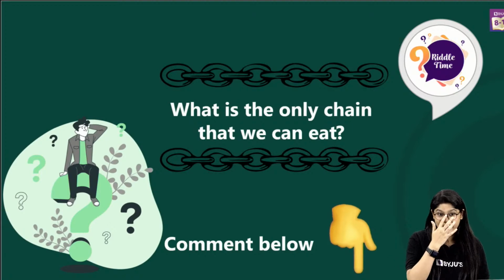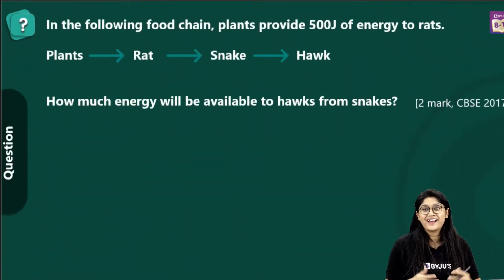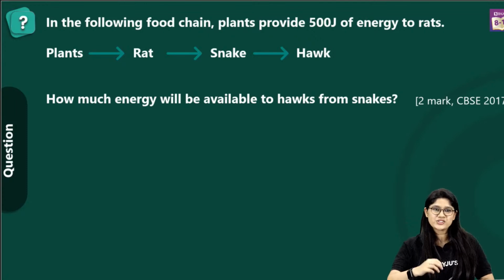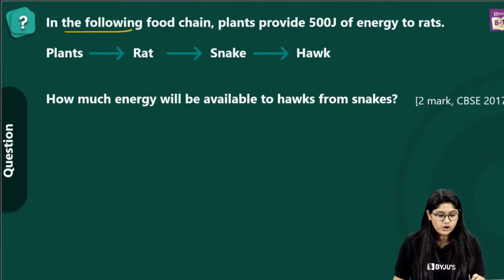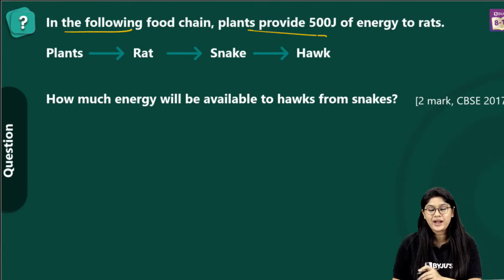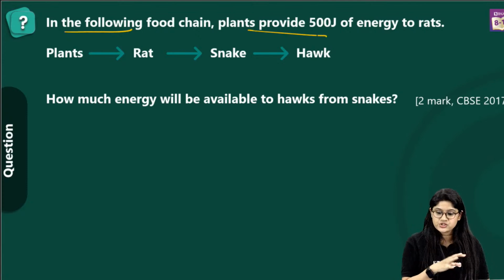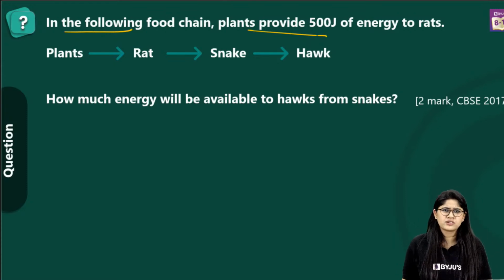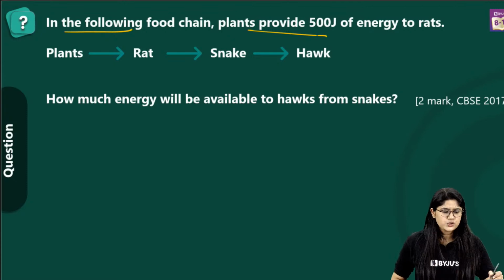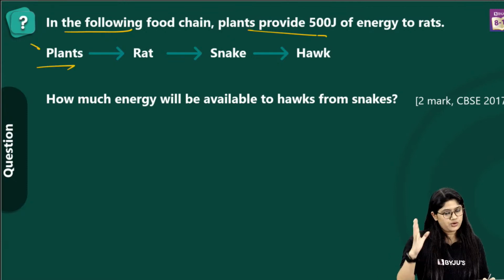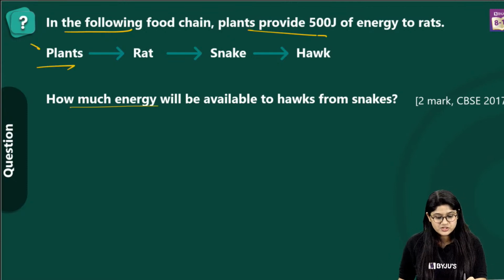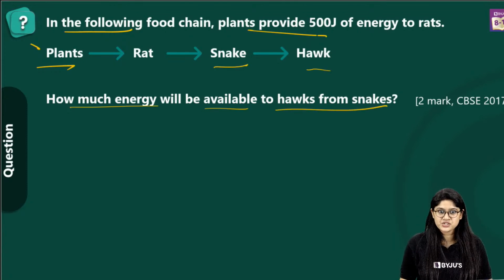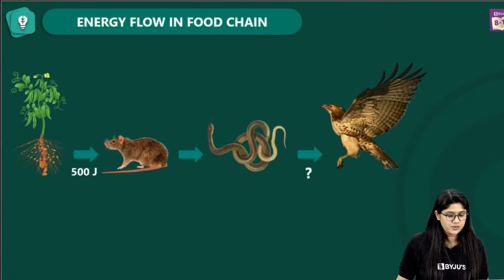Interesting. Again, a little bit of spice over there and we are discussing a question on the food chain. Good chain, gold chain, food chain. In the following food chain, we know that plants provide 500 joules of energy to rats. So we have a food chain: plants, rats, snakes and hawk. How much energy will be available to hawks from snakes? Interesting question, right? So let's quickly solve this, everyone.